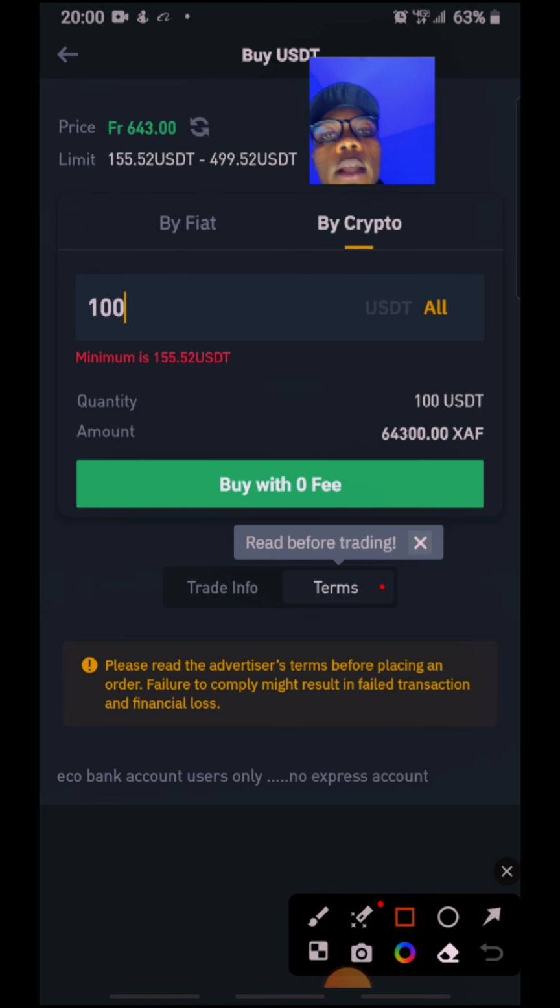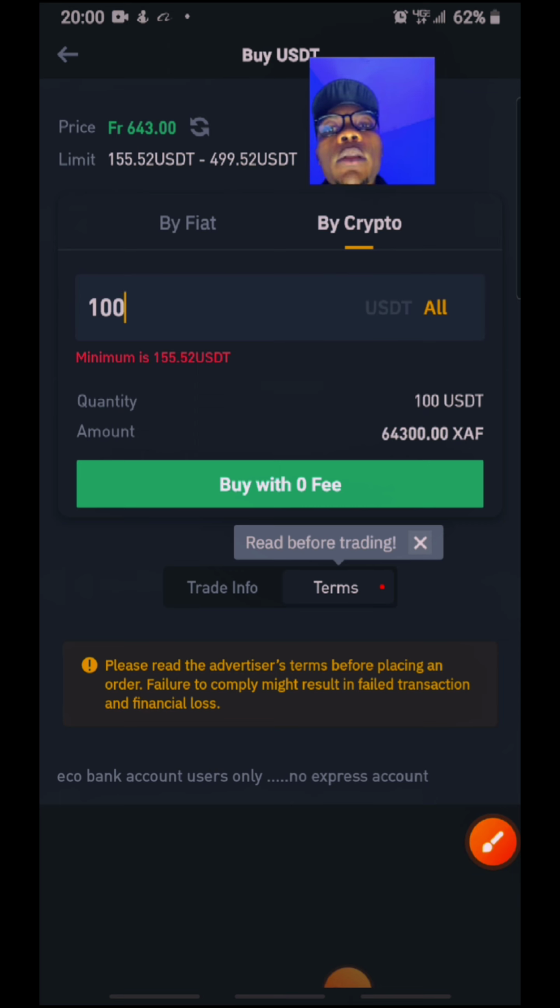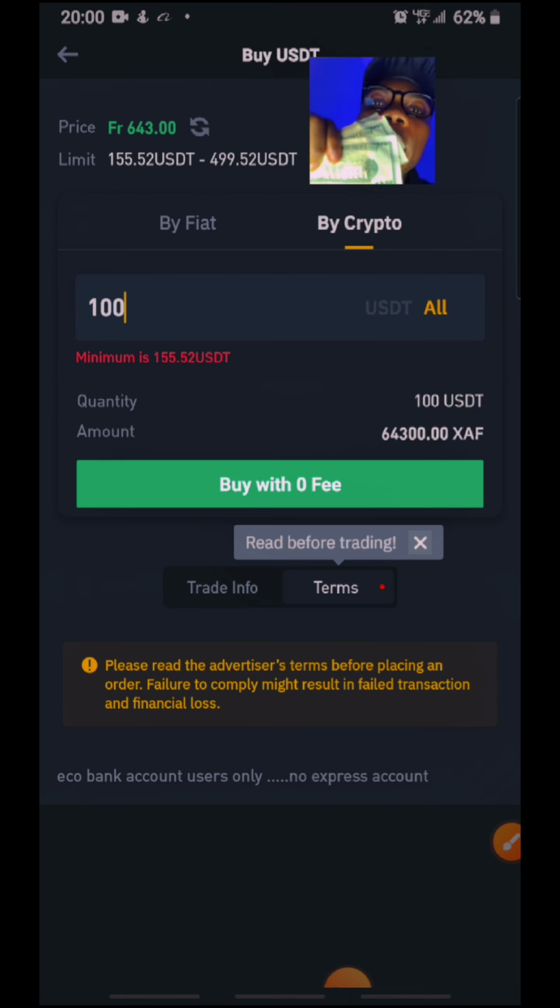Sometimes you look at the store, the price or the minimum order of the person who is selling. So suppose that we were supposed to buy for $100, which we have right here, which I've already shown to you.